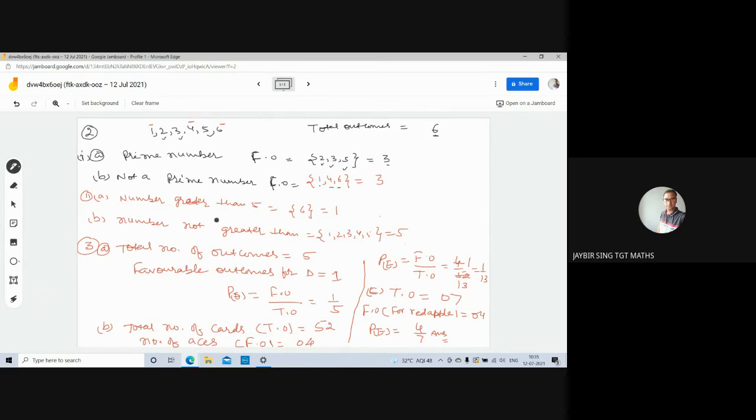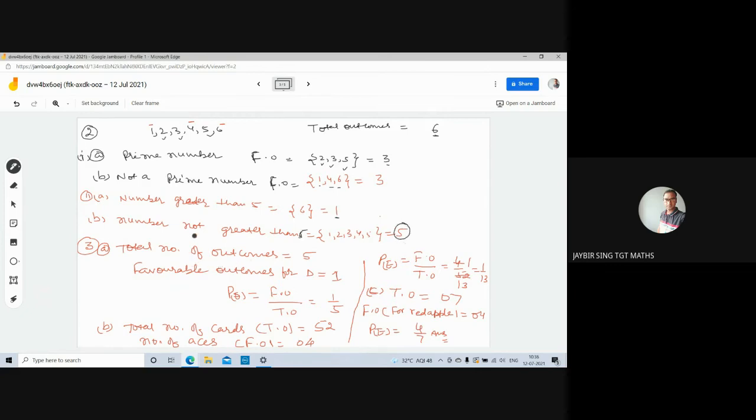Second part, number greater than 5. Number greater than 5 is 6 only. So number of favorable outcomes is 1. Okay. Number not greater than 5. Number not greater than 5 means 1, 2, 3, 4 and 5. So total number of favorable outcomes are 5.